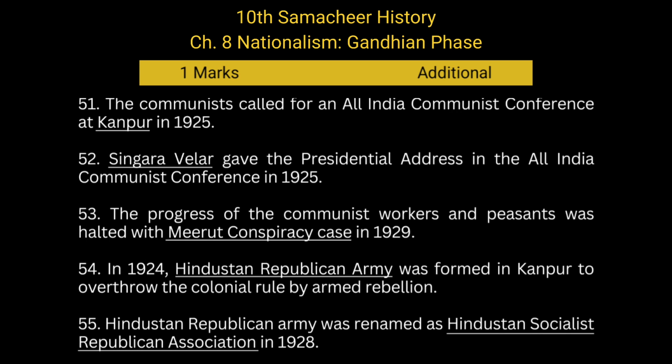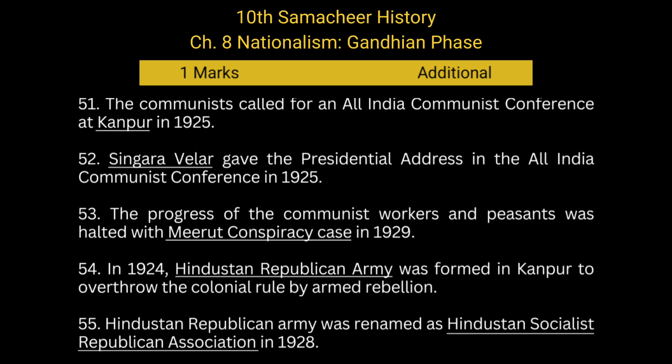The communists called for an All India Communist Conference at Kanpur in 1925. Singaravelar gave the presidential address in the All India Communist Conference in 1925. The progress of the communist workers and peasants was halted with the Meerut conspiracy case in 1929.